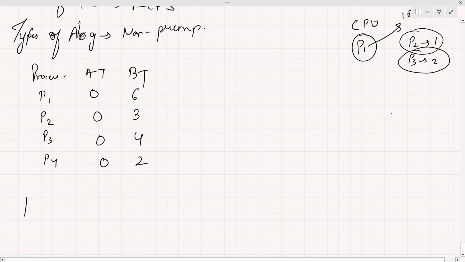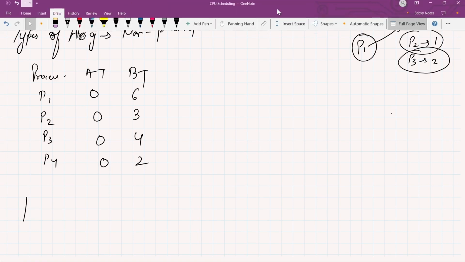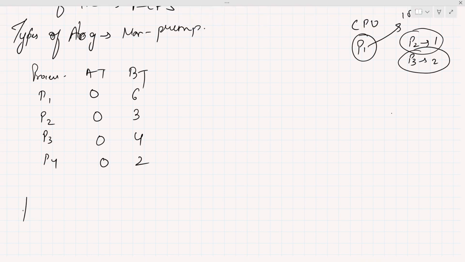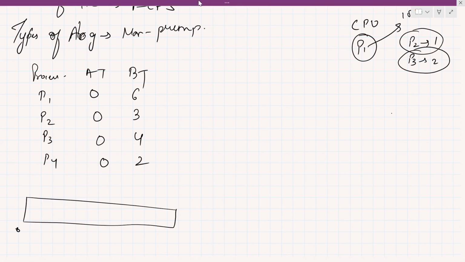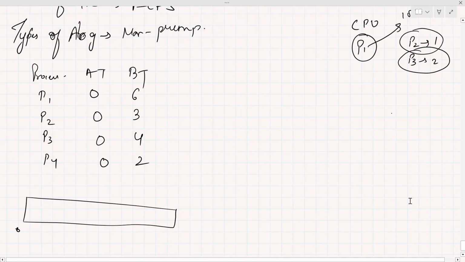First of all, we have to make a Gantt chart. At time 0 all the processes are available, but we have to select the process which has the highest burst time. Among these 4 processes, P1 is the process which has the highest burst time, 6.